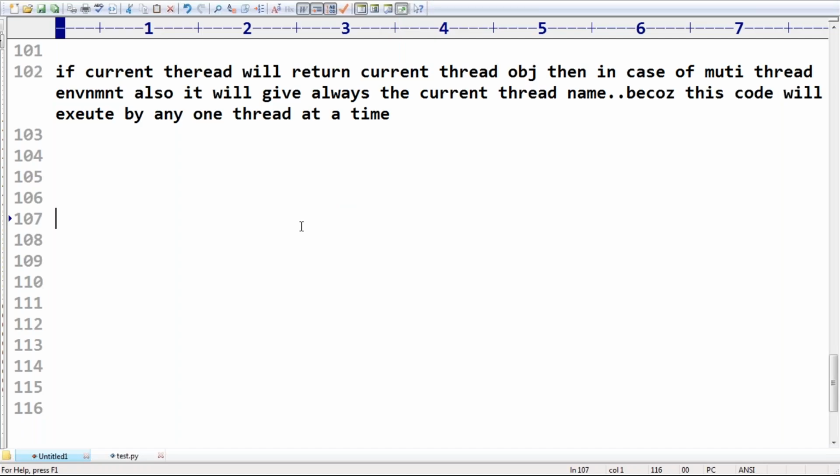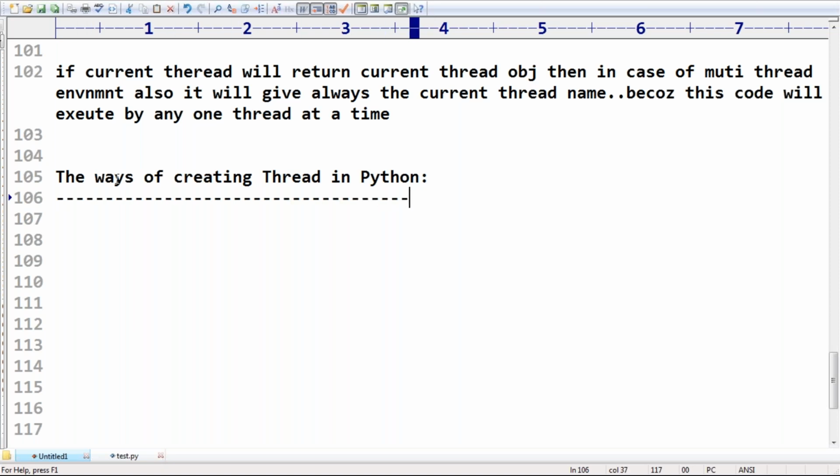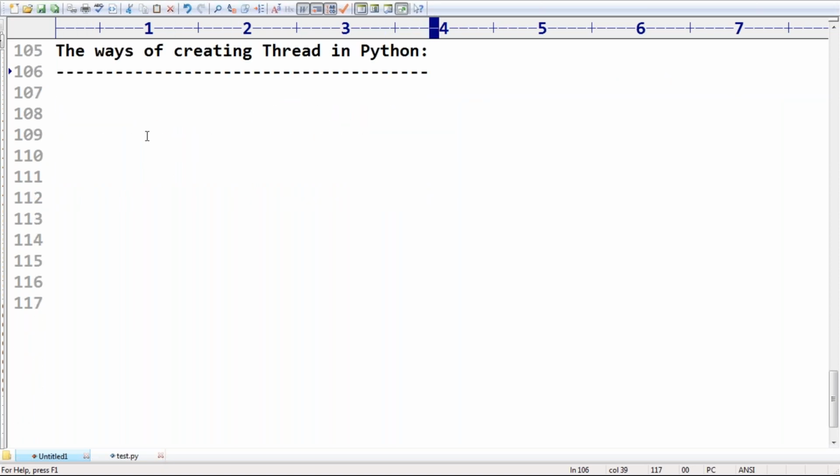Okay. So now let me go for how to create threads in Python. Regarding creating threads in Python, multiple approaches are there. In how many ways can we create threads in Python? The ways of creating a thread in Python. Remember that. What are the various possible ways?